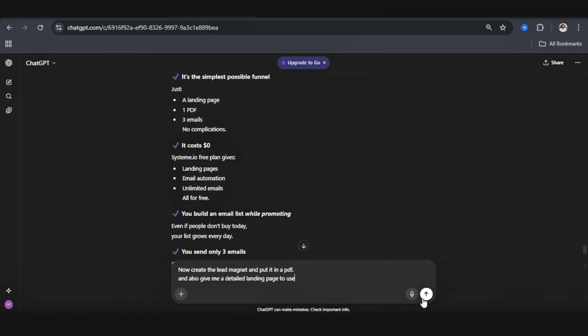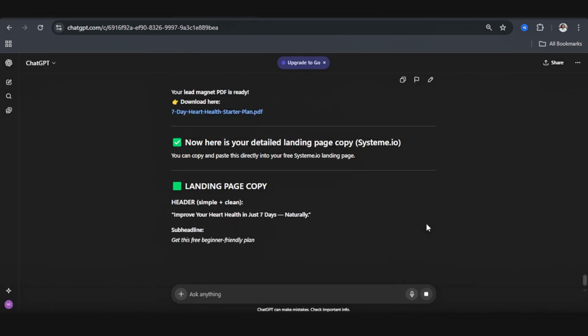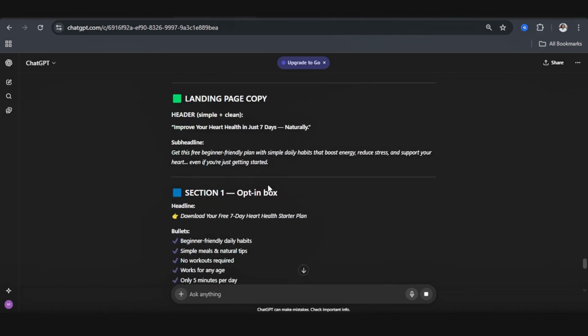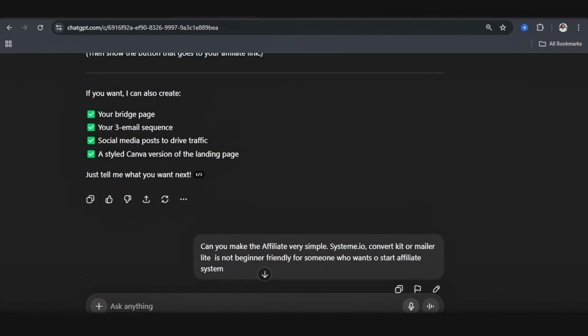So I'm saying create the lead magnet and put it in a PDF, and also give me a detailed landing page to use. And AI is of course analyzing that, and it has created our lead magnet already, which we can download. And here is our landing page copy that we can simply copy and paste into whatever site we're using to host our landing page. But then again, it seems way too complicated for someone who is an absolute beginner looking for an affiliate marketing system that costs $0. So I'm telling AI, can you make the affiliate funnel very simple?